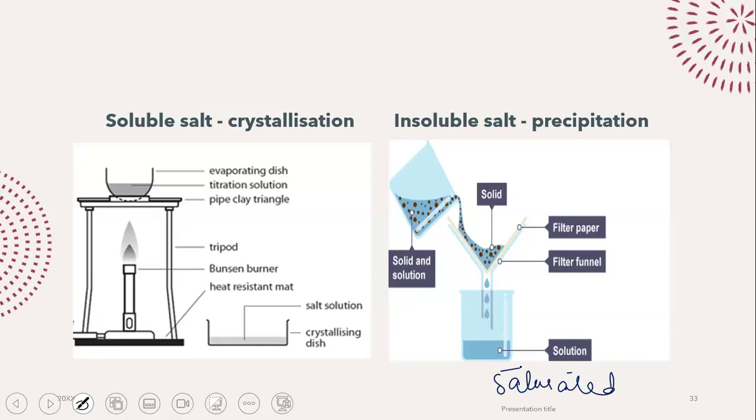For an insoluble salt, the method is quite easy. It's precipitation. You'll take your funnel, you will take your filter paper, put the filter paper on top of the funnel, pour the solution, and let the solution drip down. The insoluble salt, because it is solid, will collect on the filter paper. The rest of the solution will collect in the beaker, and there you go. You have separated out your salt from the remaining components.